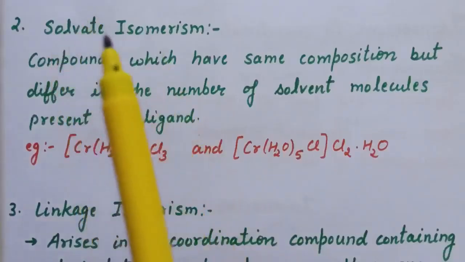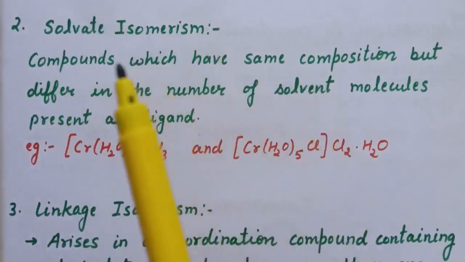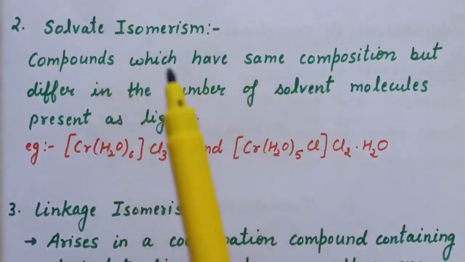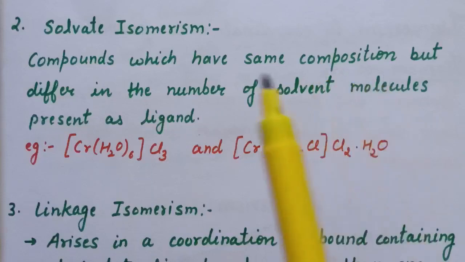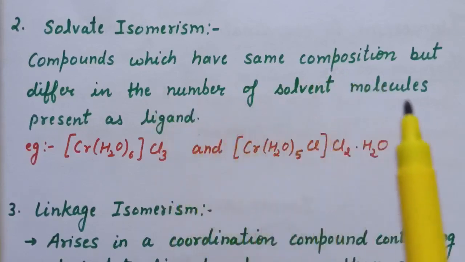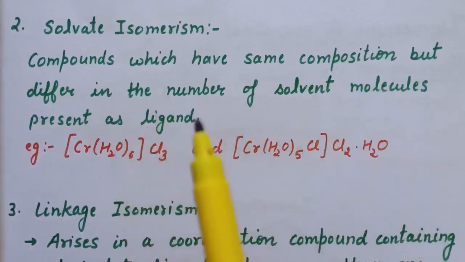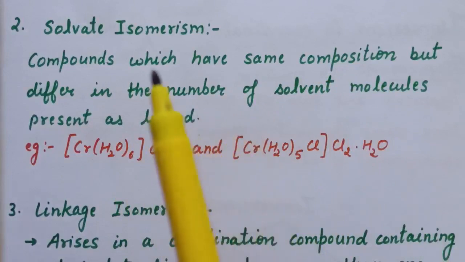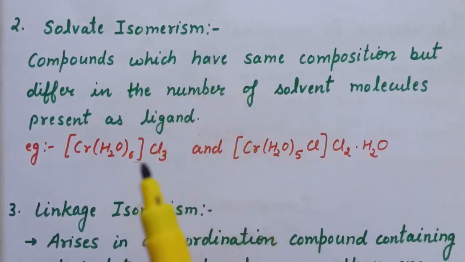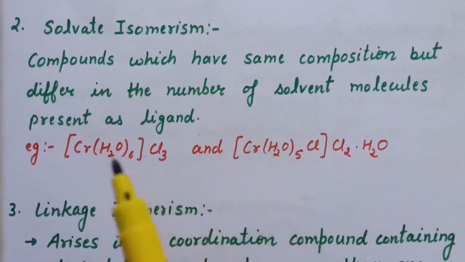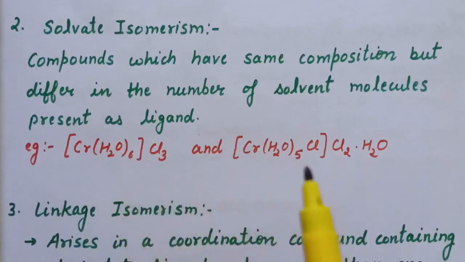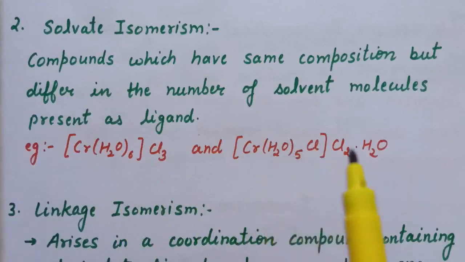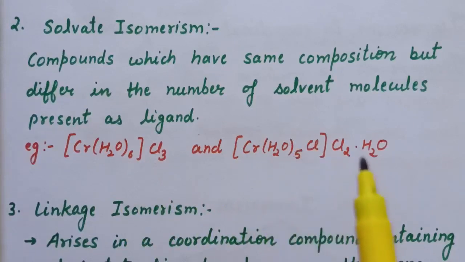Second is solvate isomerism. Now what is solvate isomerism? Compounds which have the same composition but differ in the number of solvent molecules present as a ligand. That is known as solvate isomerism. So here is the example of solvate isomers. In the first case, in the coordination sphere there are 6 water molecules, and in the second case there are 5 water molecules inside the coordination sphere and 1 water molecule is outside the coordination sphere.